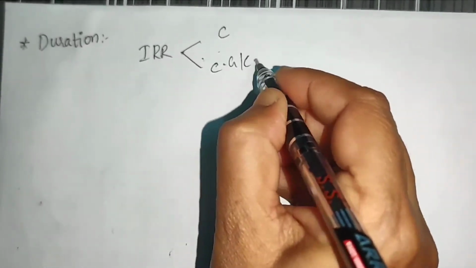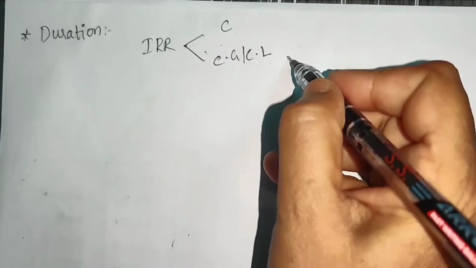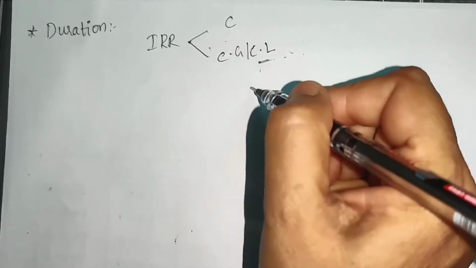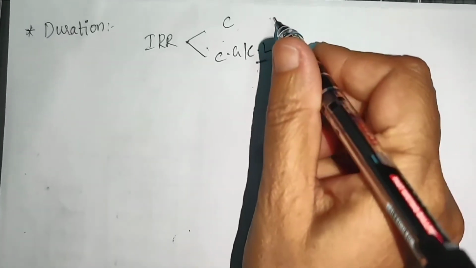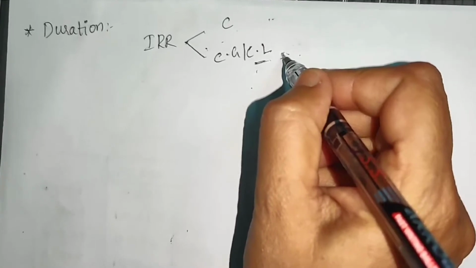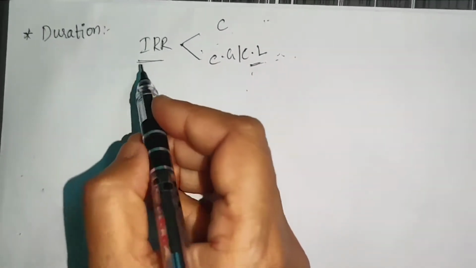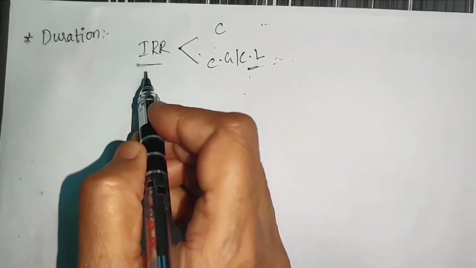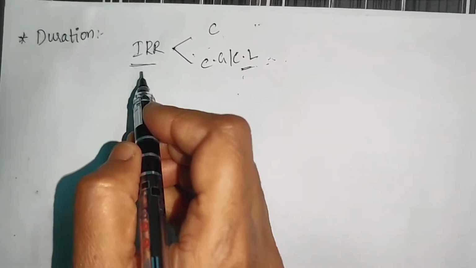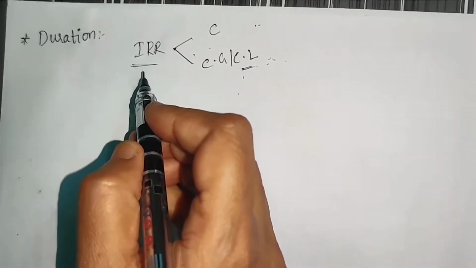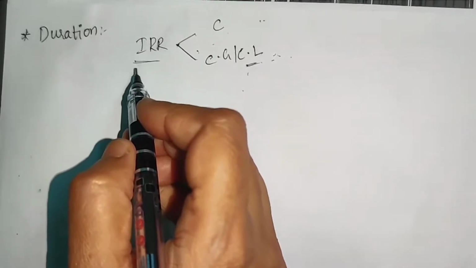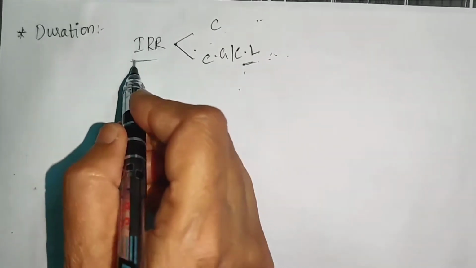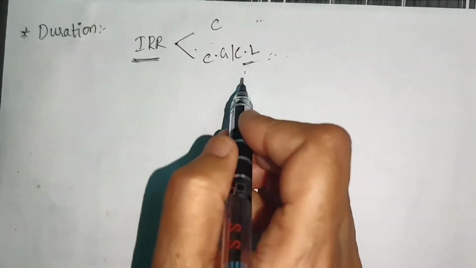Another risk is capital gain or capital loss. After holding that particular bond and selling it, if you have a capital loss, that is a risk. Because of these two risks, the holding period for which interest rate risk disappears is known as the duration of the bond. I am repeating, the holding period for which interest rate risk disappears is known as duration.